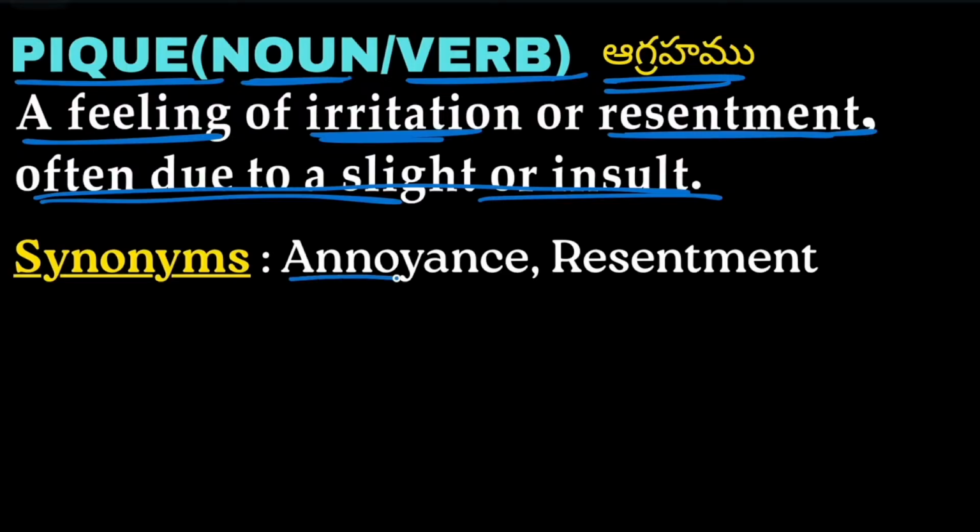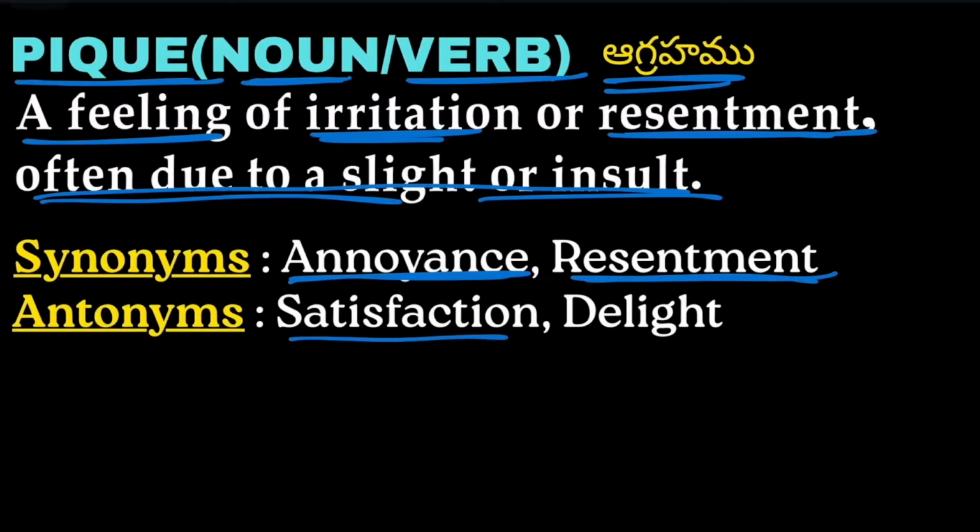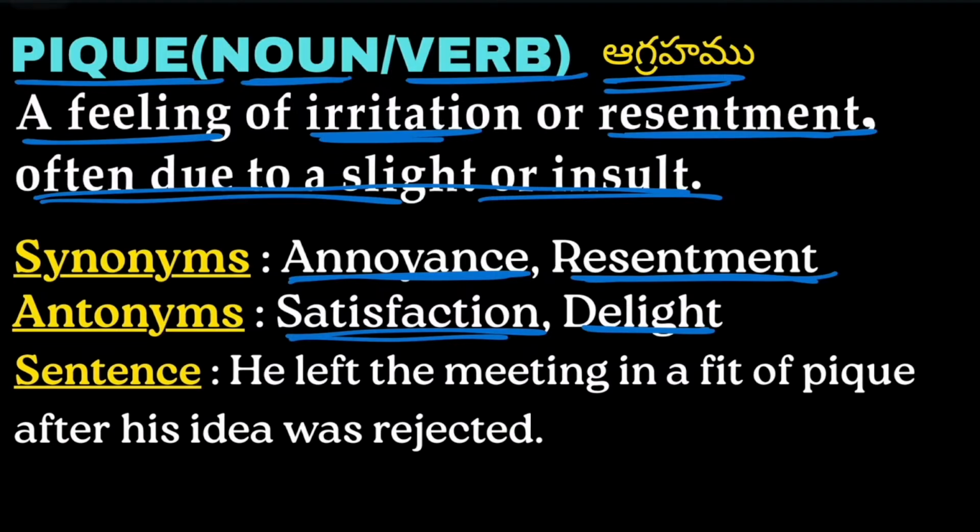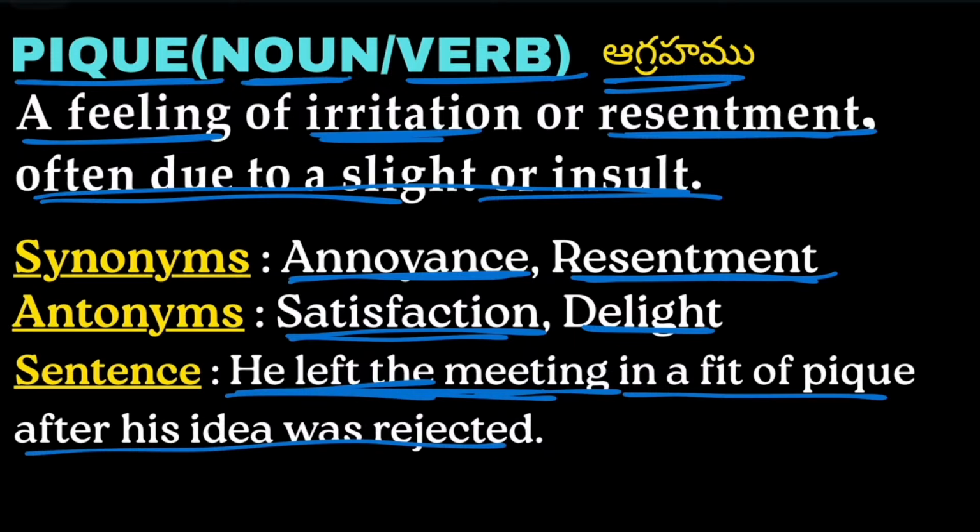Synonyms: annoyance, resentment. Annoyance and resentment are the synonyms of pique, and antonyms: satisfaction, delight. Satisfaction and delight are the opposite of pique. Example: he left the meeting in a fit of pique after his idea was rejected. So the person left the meeting in a fit of pique because of the irritation after his idea was rejected.